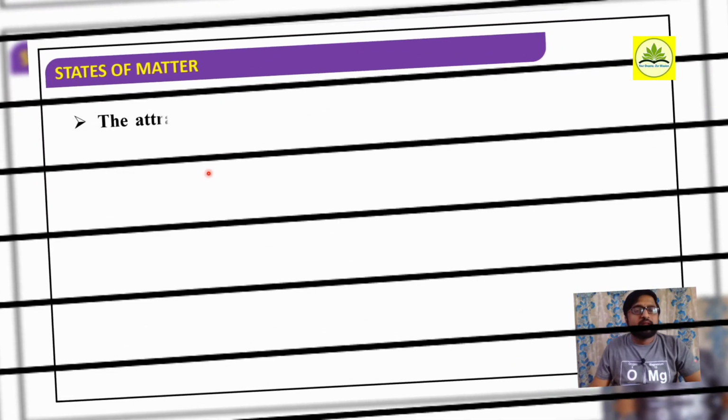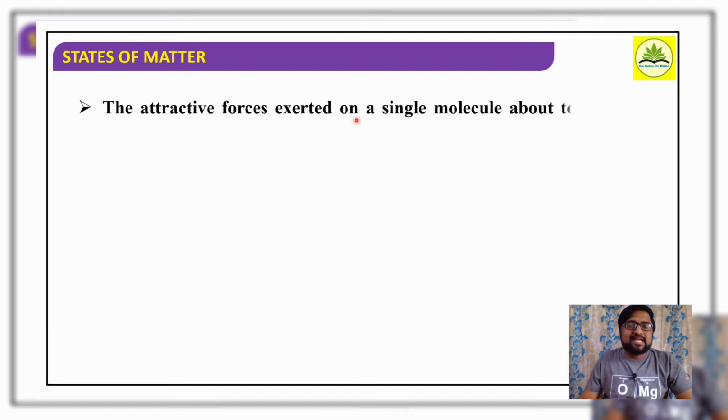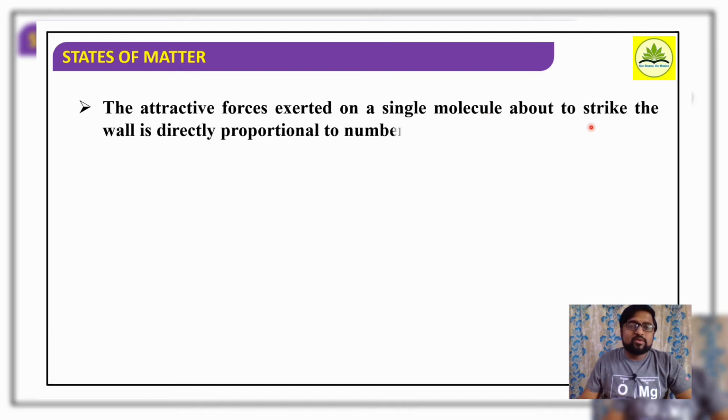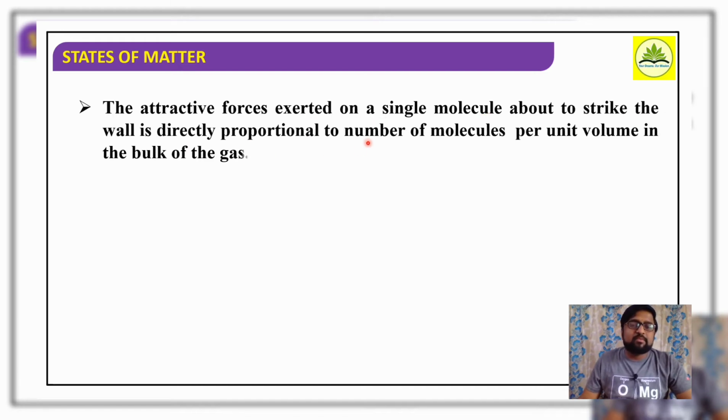Okay. So the attractive force exerted on a single molecule about to strike the wall is directly proportional to the number of molecules per unit volume in the bulk of the gas. I am stating a relation: the attractive force exerted on a single molecule about to strike the wall is directly proportional to the number of molecules per unit volume in the bulk of a gas. So both are directly proportional.